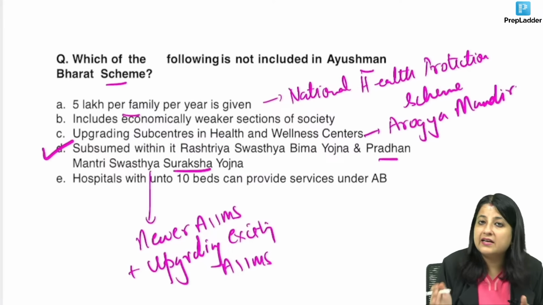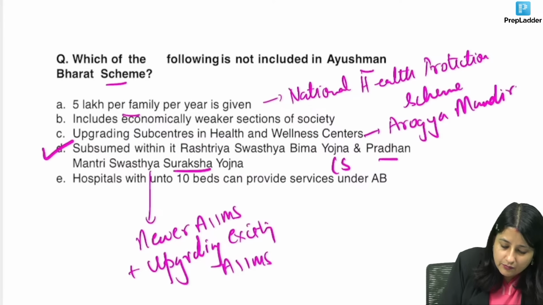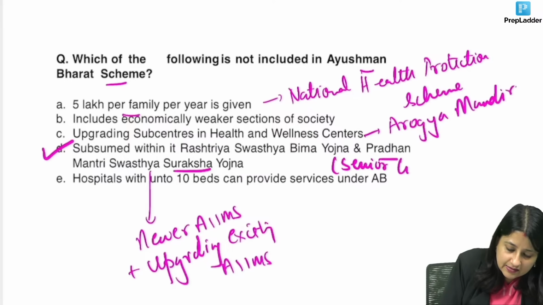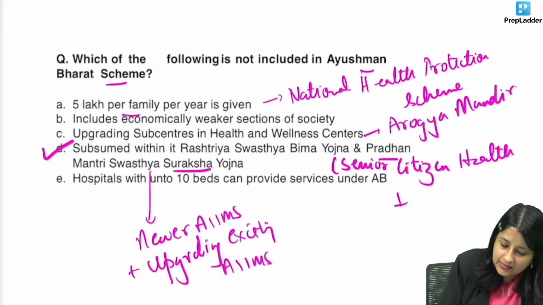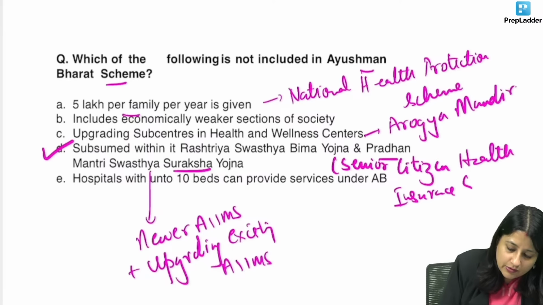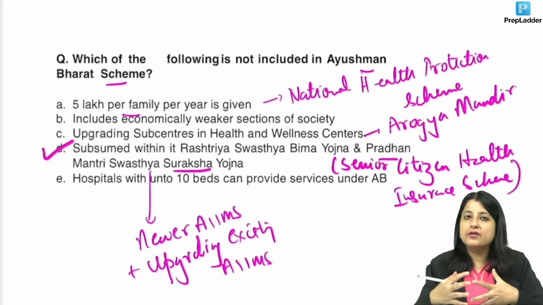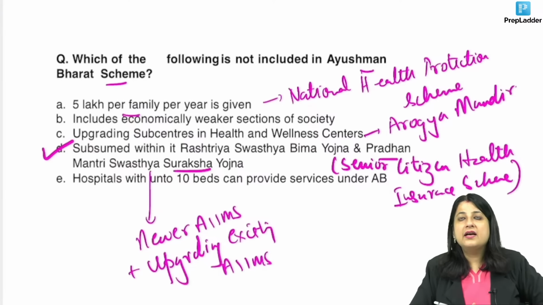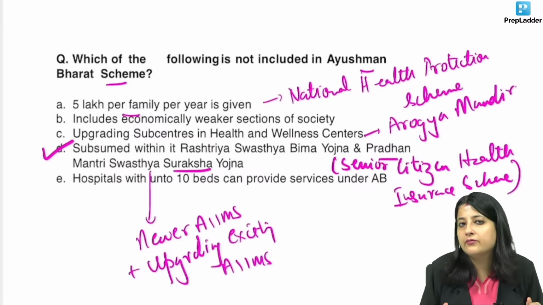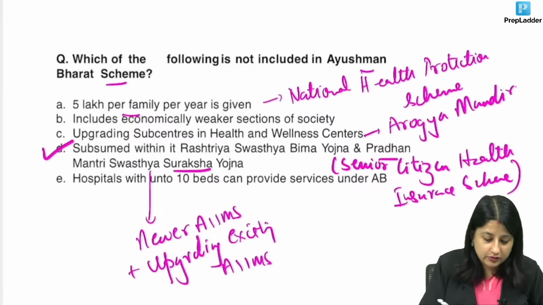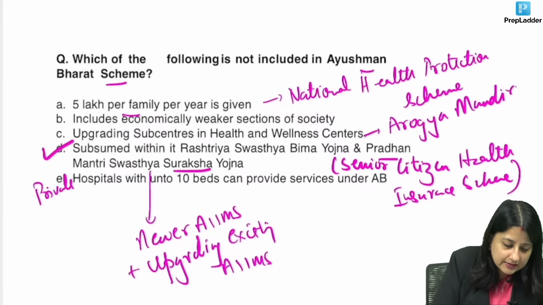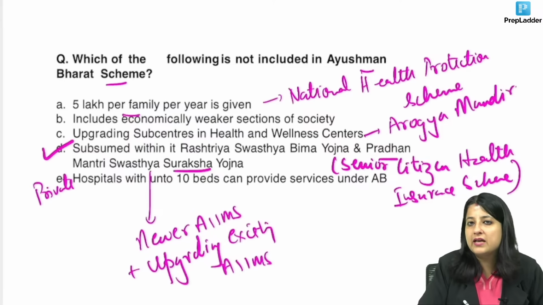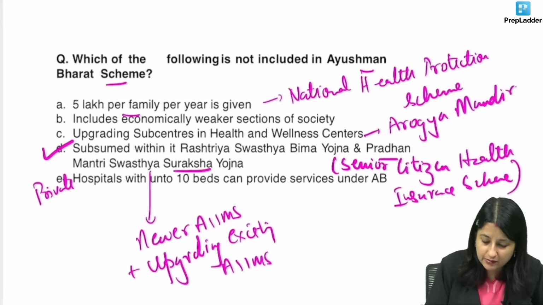Over here, there was another program which was included, which is Senior Citizen Health Insurance Scheme, in case they ask you. So what we have done is, under Ayushman Bharat, we have included two existing schemes. One is Rashtriya Swasthya Bima Yojana and one is Senior Citizen Health Insurance Scheme. Then hospitals up to 10 beds can provide services. Yes, private hospitals, not just hospitals. Here the word is private hospitals. If they have up to 10 beds, they can provide services under Ayushman Bharat.